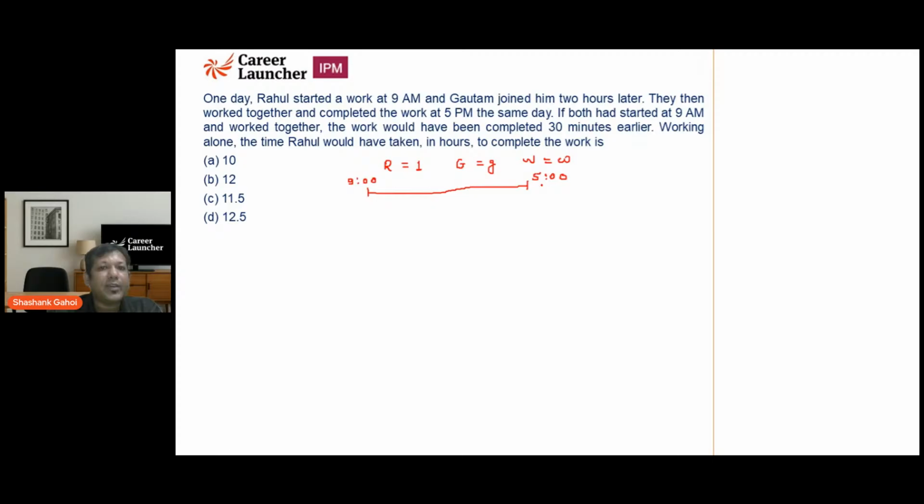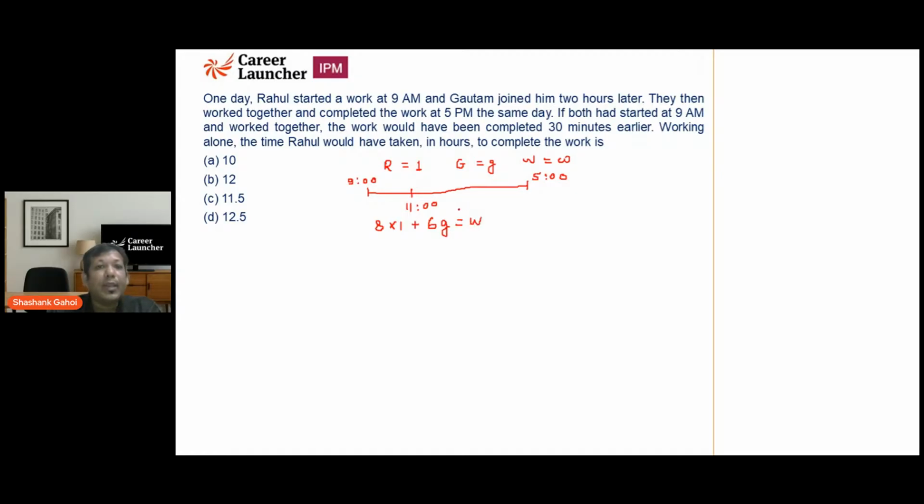In 8 hours, he does 8 into 1. Gautam starts at 11 because he starts 2 hours later, so he works for 6 hours. The total work done by Gautam is 6G, and that is equal to the total work W.